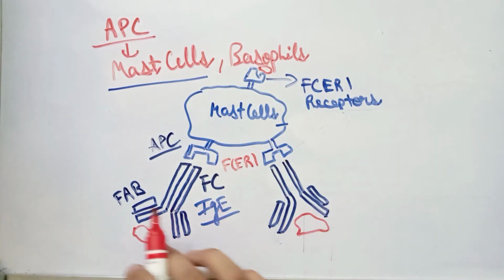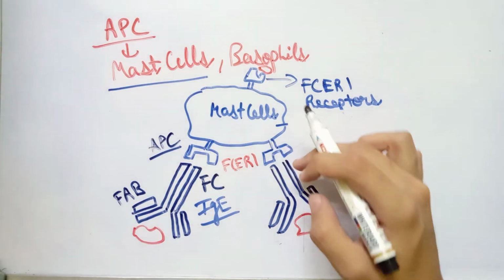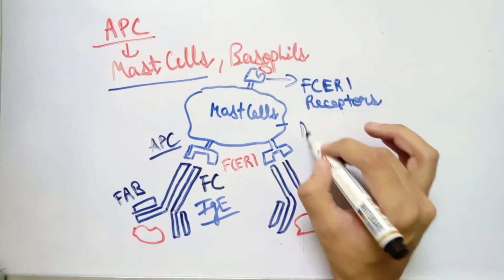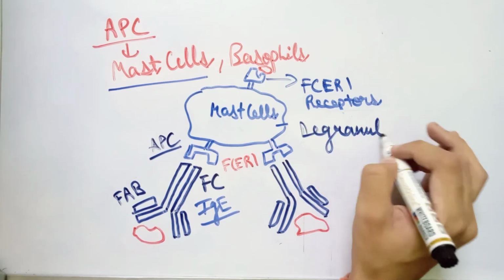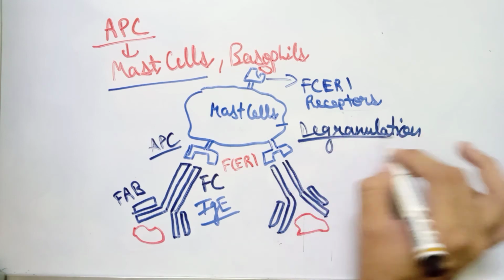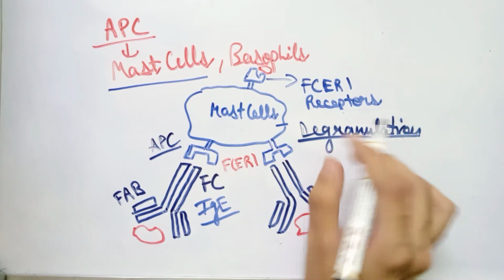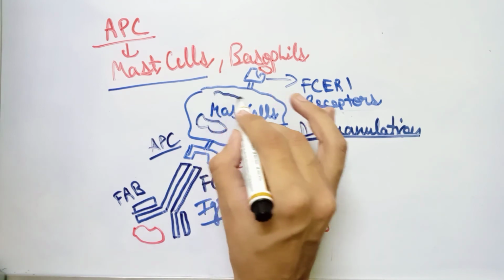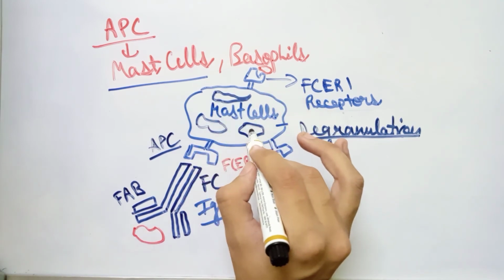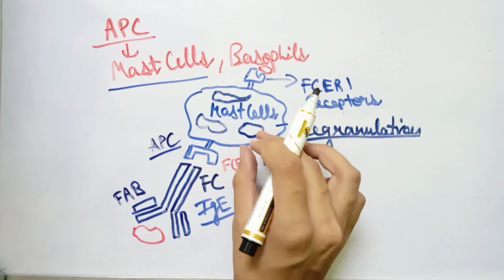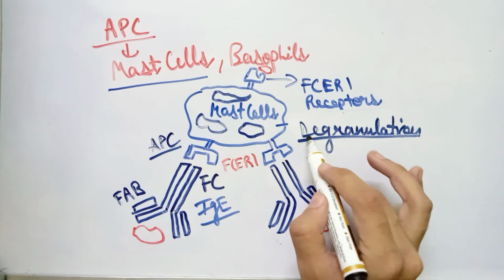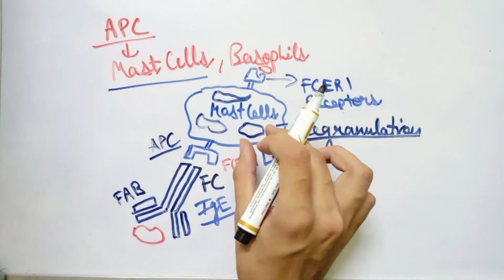Within minutes, the cross-linking of the IgE antibodies on the mast cells will trigger the degranulation process. What is this degranulation process? It is basically the opening of the granules present in the mast cells. These granules have certain chemicals or substances in them, and the IgE antibodies will trigger the opening of these granules.